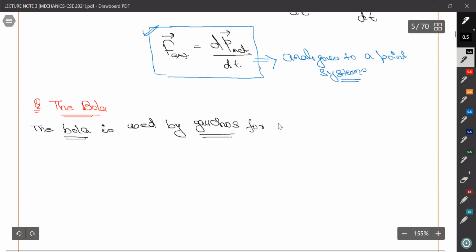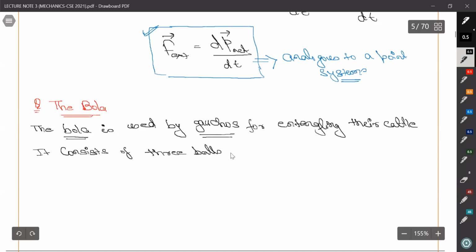I will show you some pic. For entangling their cattle, it consists of 3 balls of stone, or iron in modern days, connected by thong, string, you can say.